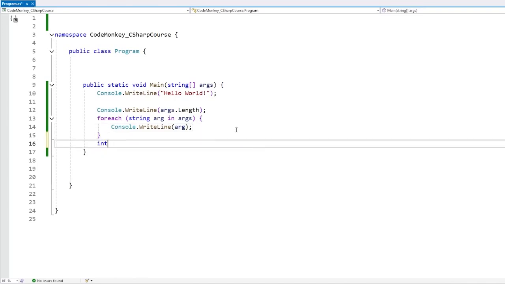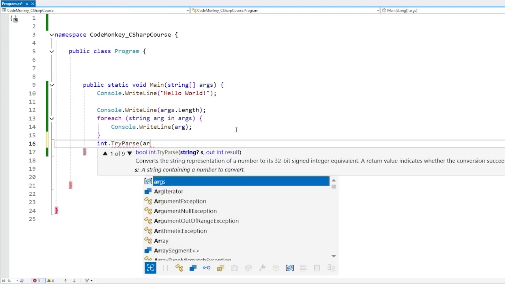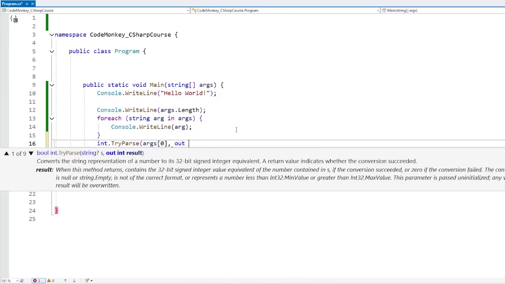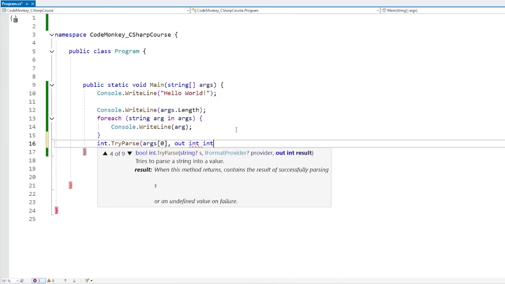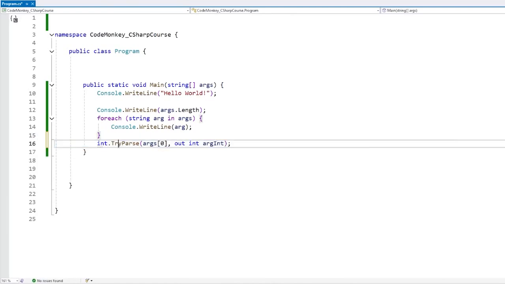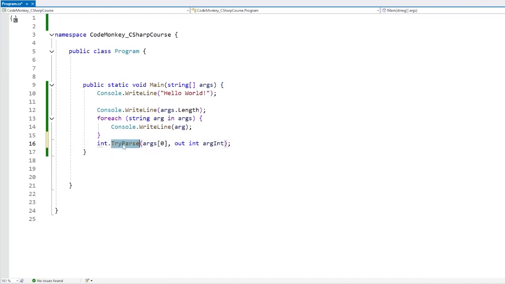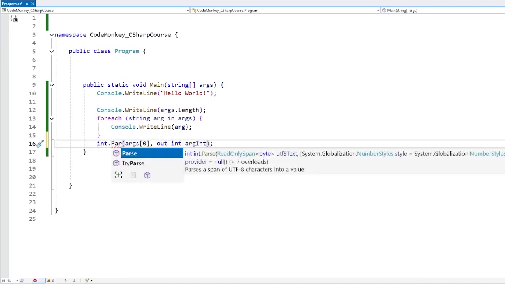So for example, for the first one, int dot, let's do a TryParse. We can TryParse, and for the string, let's grab the args, and the first parameter was the int one. We can do out int, and let's call this the int argument. So just like this, TryParse will return true if it does succeed in parsing and false if it doesn't. And alternatively, we have Parse, and this one assumes that it will succeed. Now I covered these two functions in a bit more detail in the lecture on data types, how you can convert types back and forth, like converting from a string to an int and so on.